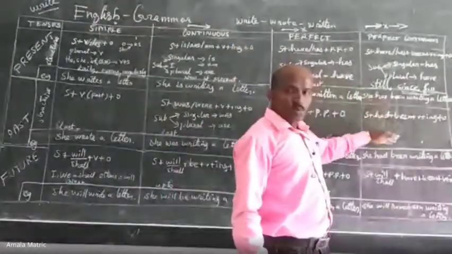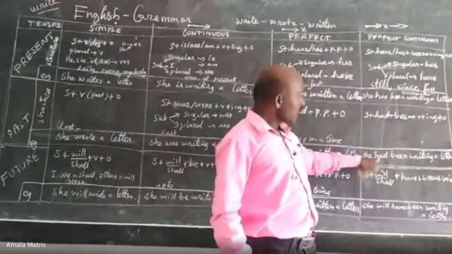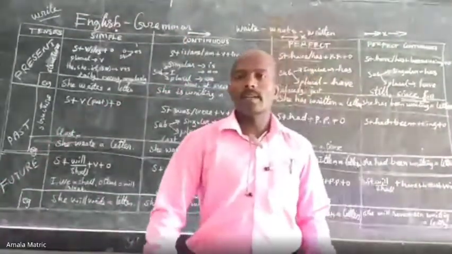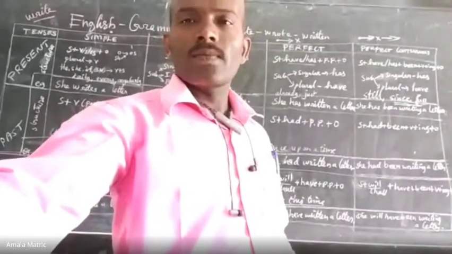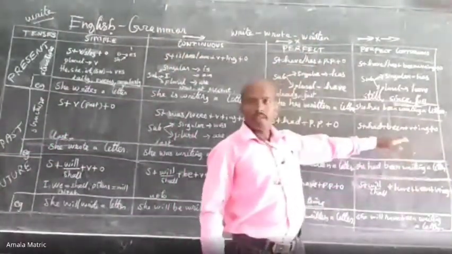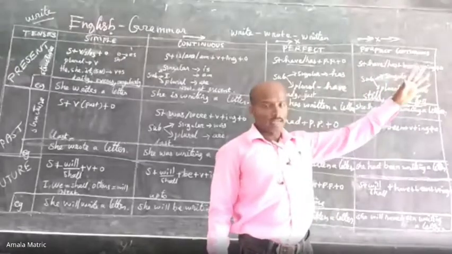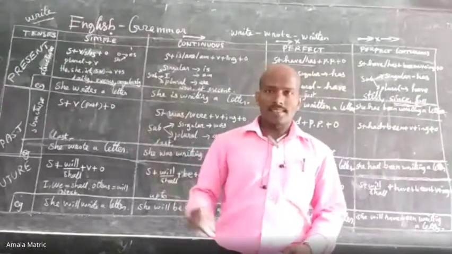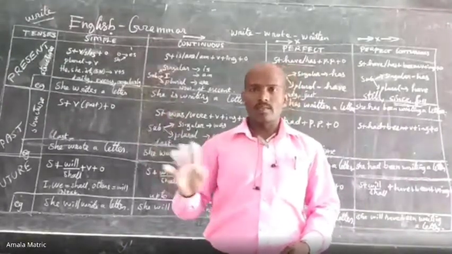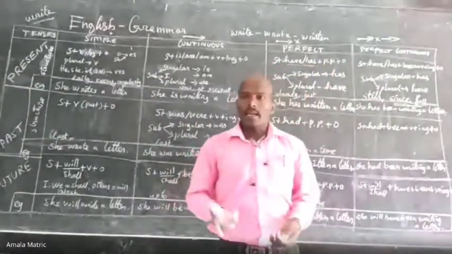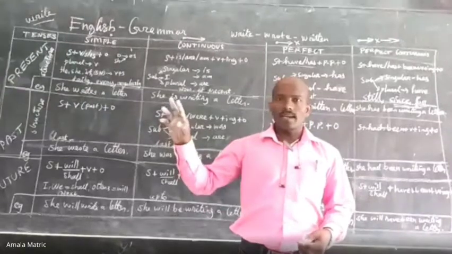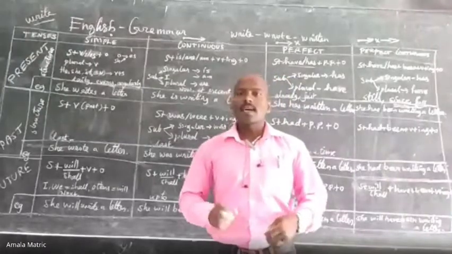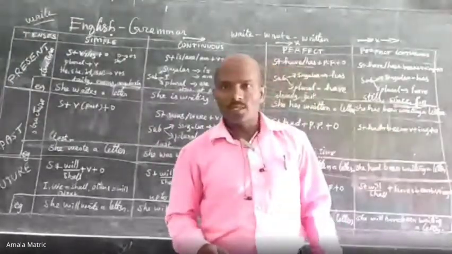Now, let's move on to past perfect continuous tense. She had been writing a letter. The action was going on in the past continuously. For example, I had been working for 5 years in some other schools. I don't want to mention their names. I had been working in a matriculation higher secondary school for the past 5 years. What does it mean? At present, I am not working there. That is the meaning. Do you understand?